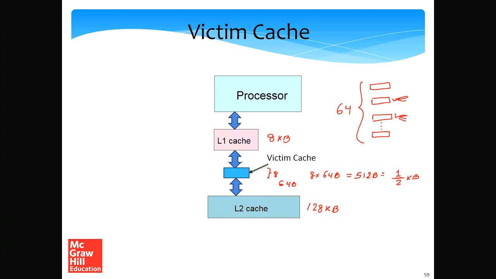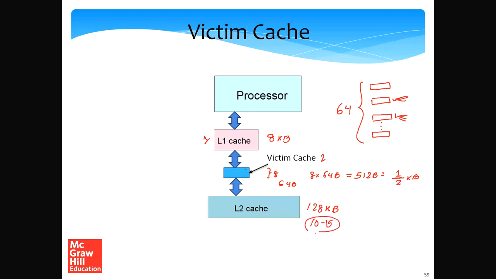So a victim cache can prove to be very useful because it's not significantly adding to the access time. The L1 cache takes one cycle to access, and we access the L1 and the victim in parallel, or we access the L1 first and the victim later. The access time to the victim cache will still be an additional 2 cycles or so. As compared to that, an L2 cache can take much longer to access, somewhere between 10 to 15 cycles.